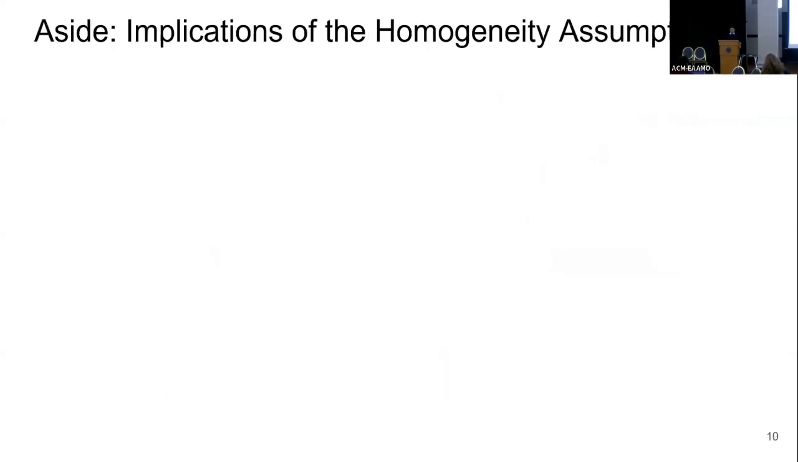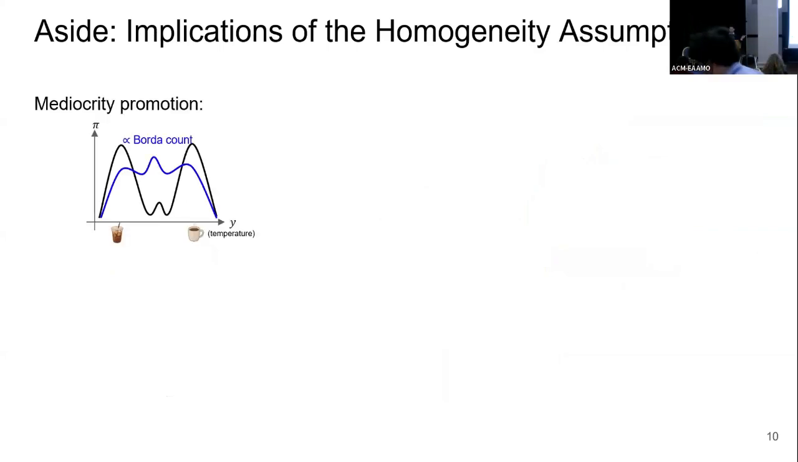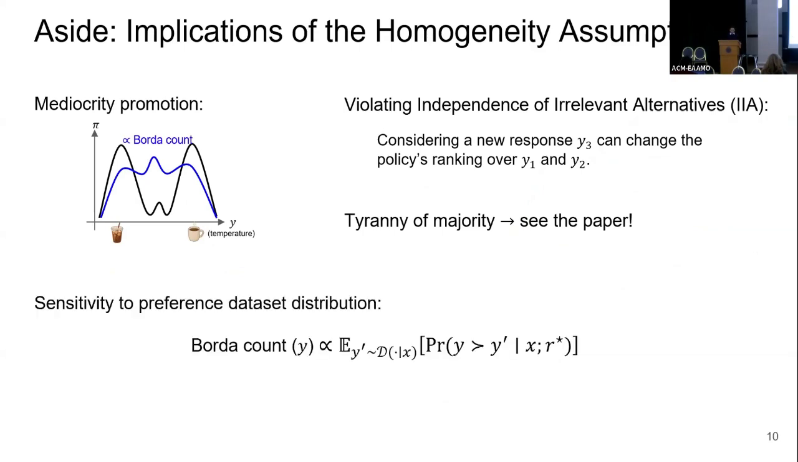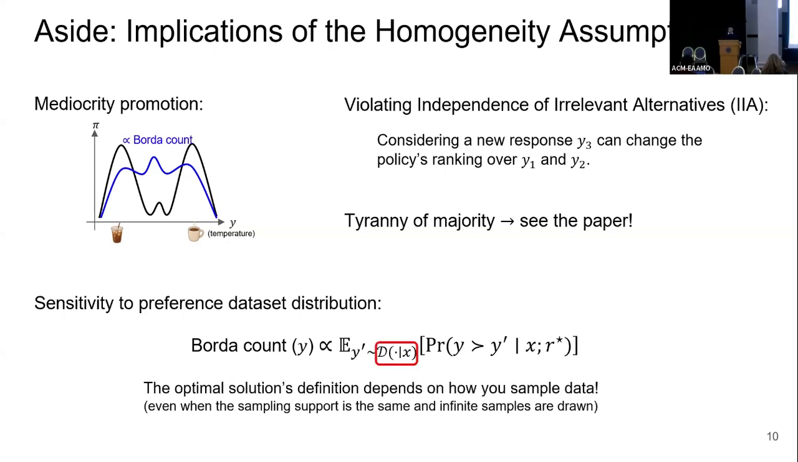But before that, I just want to briefly mention why we don't like Borda count. There was one reason which you just saw, because we don't like lukewarm coffee. There are also other reasons. If you're familiar with social choice theory, Borda count is going to violate independence of irrelevant alternatives. Borda count is going to suppress minority in some sense. And Borda count is going to be sensitive to how you have collected your data set. You don't need to read the math. I'm not going to discuss that, but just wanted to mention that we don't like Borda count.